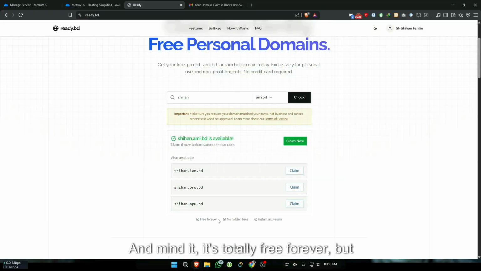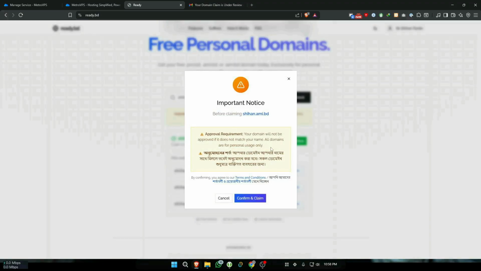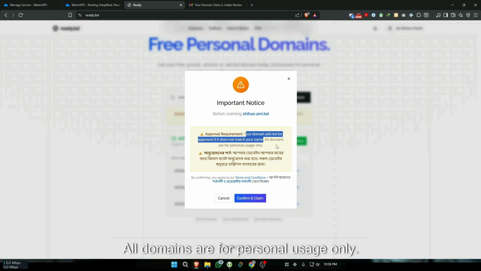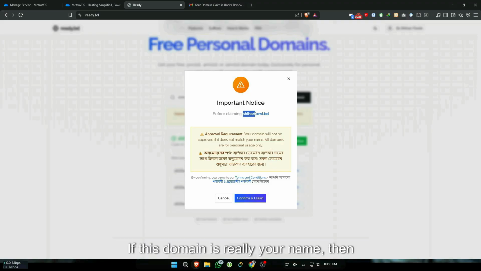And mind it, it's totally free forever, but you need to renew it every year. Okay, just click on claim now. There's an important notice. Your domain will not be approved if it does not match your name. All domains are for personal usage only. So these are the terms for this free domain. If this domain is really your name, then you can confirm and claim. If not, then try again.